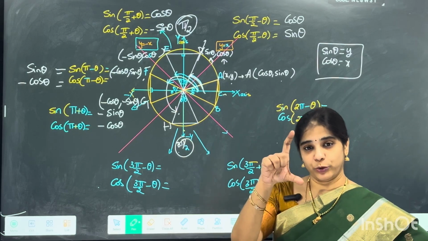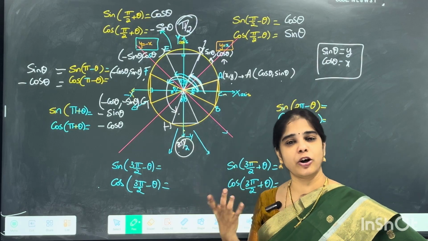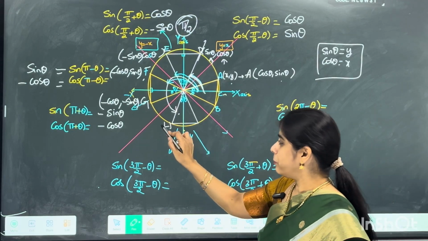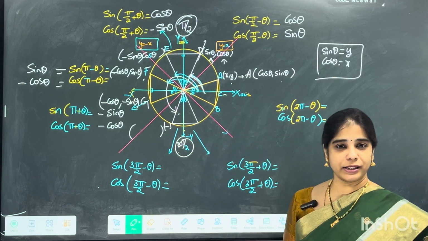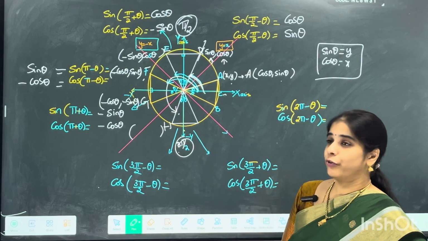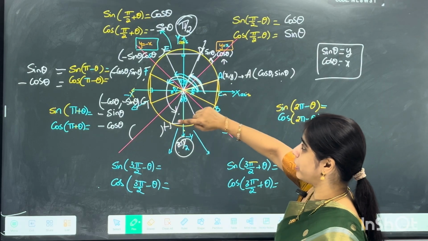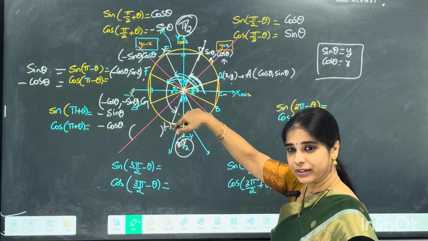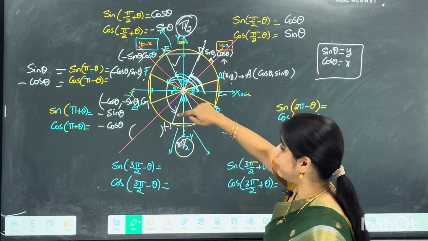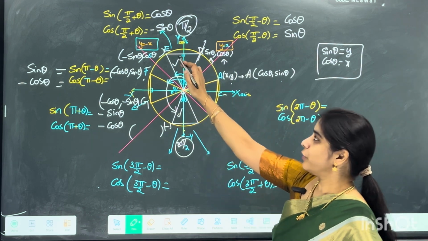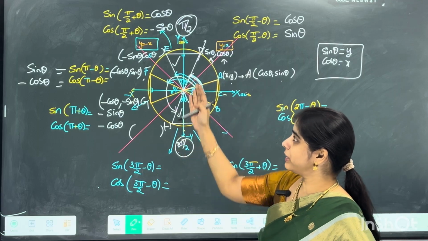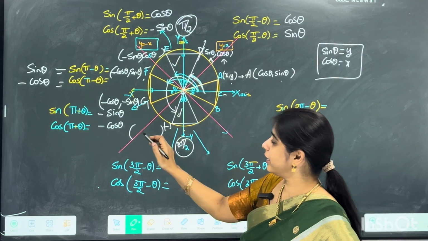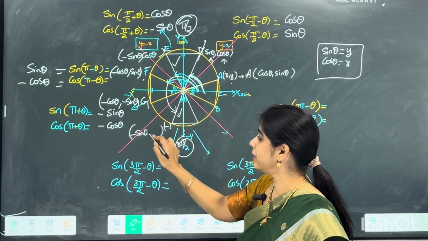Sine is again vertical length, cos is again horizontal length. So before that I have to write its coordinates, right? So what are the coordinates for H? How can I get it? Can I get H from E? H and E, if I observe, these both are mirror images there, right? For E, towards the left, obviously the same x length, x is negative only, that is your minus sine theta.